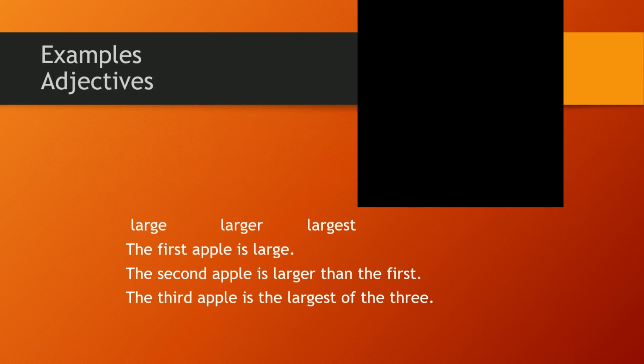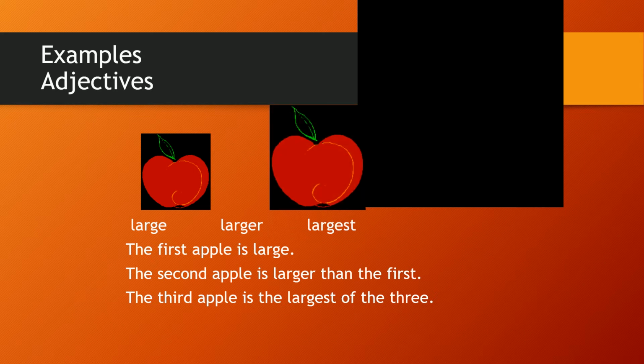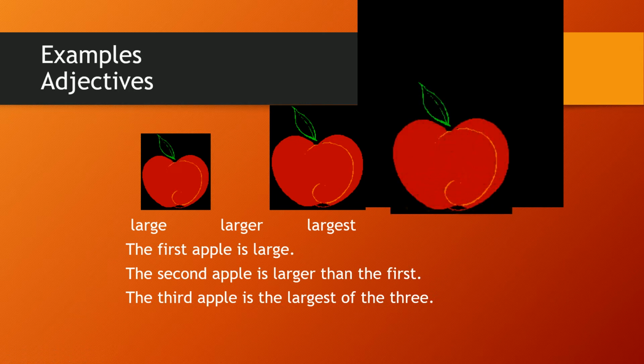All right, let's look at this example. Over this one, we have large. So the first apple is large. But that's the first thing you saw. You've not seen any other apple. So it's okay, this apple is large. Until you get a second apple, and the second apple is larger. The second apple is larger than the first one. Now, if we add the third apple, we're going to say the third apple is the largest of the three.